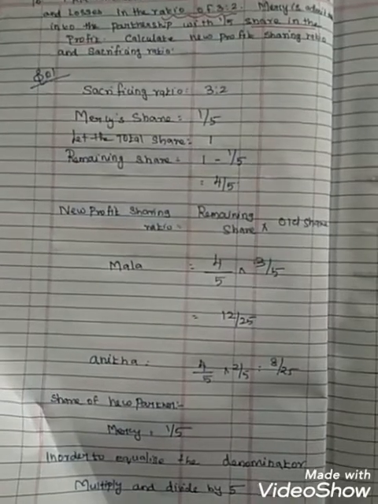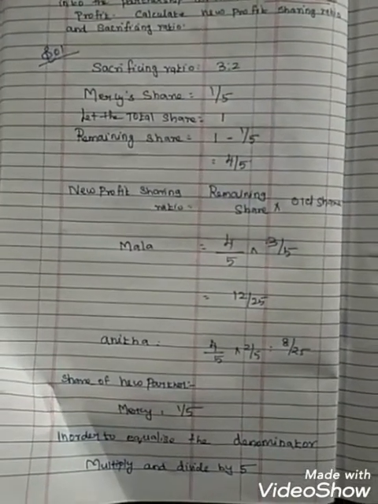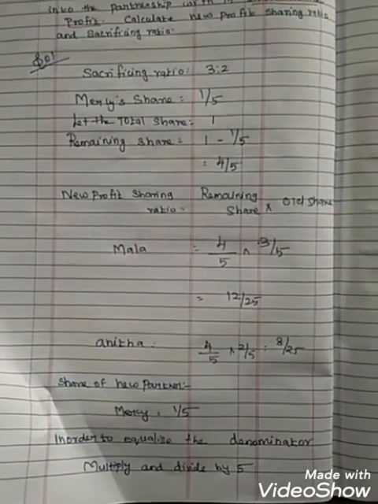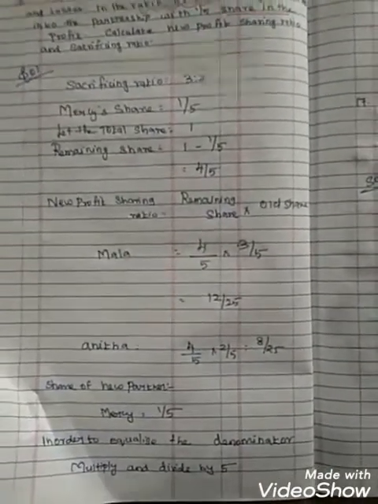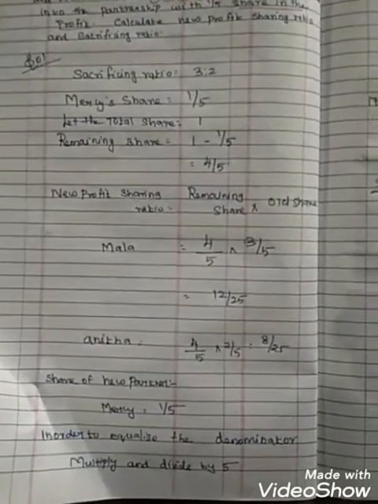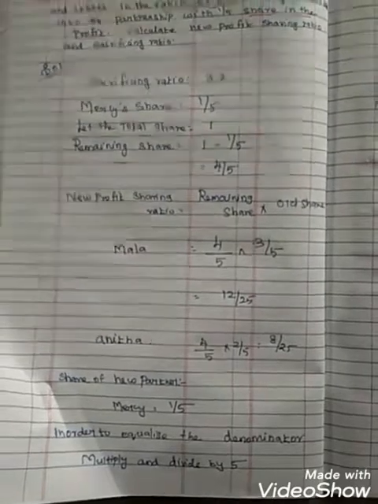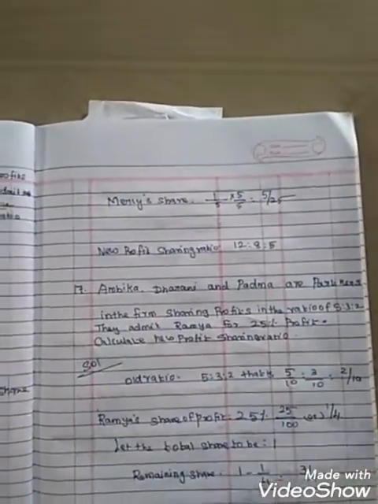4 into 3 are 12, 5 into 5 are 25, so 12/25. Anita: remaining share 4/5 into old share 2/5 is equal to 4 into 2 are 8, 5 into 5 are 25, so 8/25. Share of the new partner Mercy is 1/5. In order to equalize the denominator, multiply and divide by 5: 1/5 into 5/5 is equal to 5/25.